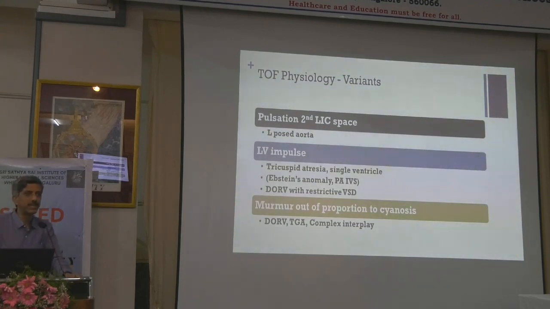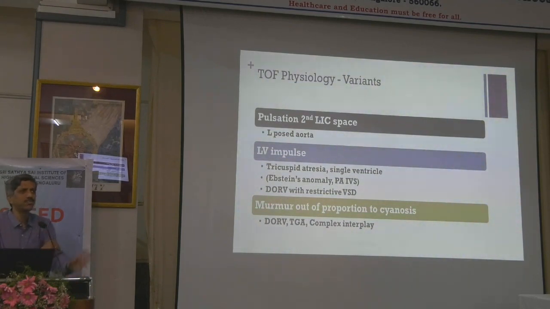RV impulse is a very characteristic finding, I think, which was very well answered in that case. So tricuspid atresia and single ventricle are the ones that are commonly there. Even though they are not tetralogy physiology, Ebstein's anomaly and PLS are uncommon conditions that in adults can present with RV impulse. A very rare condition that can be associated with a heaving apical impulse would be DORV with restrictive VSD.